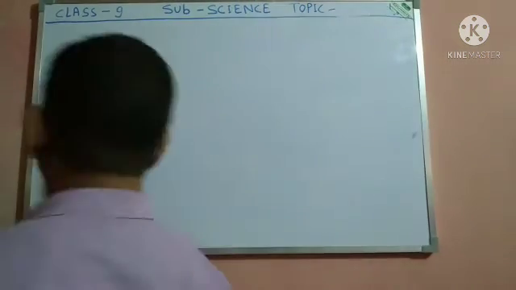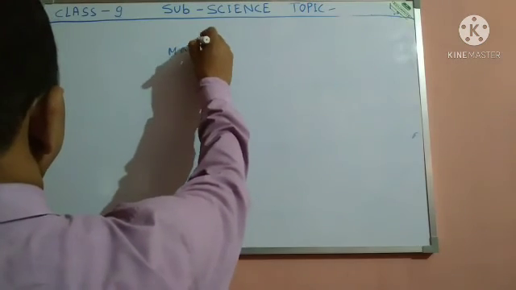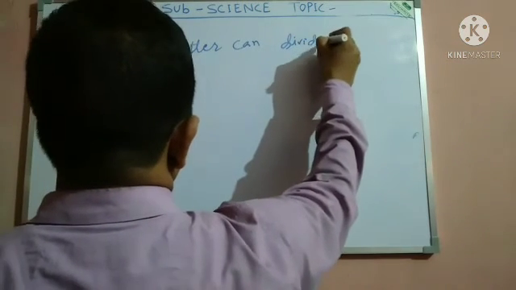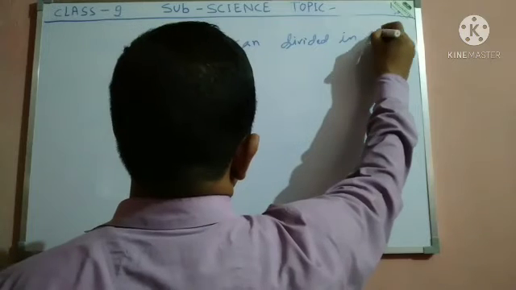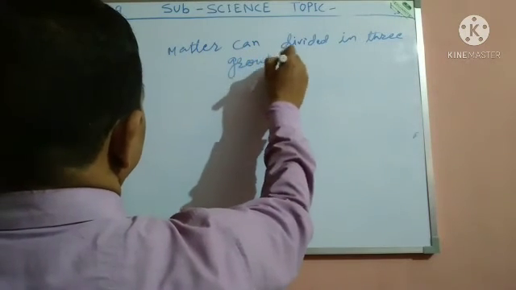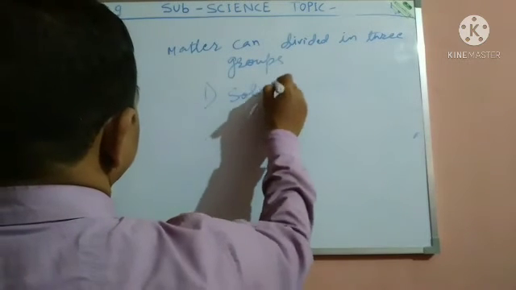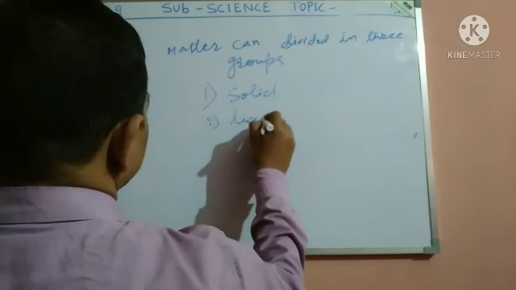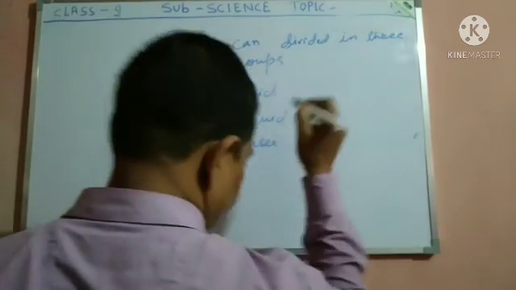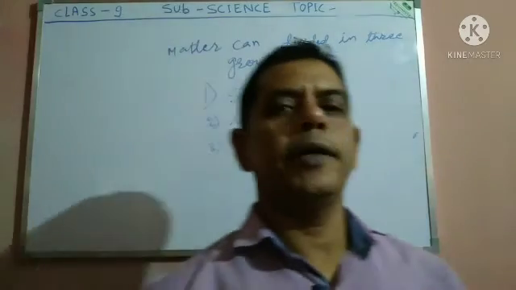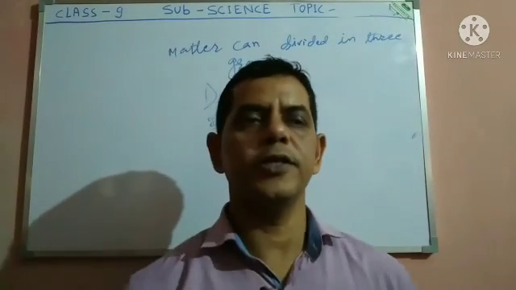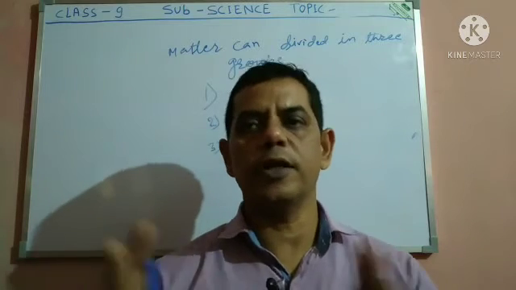So matter can be divided into three groups: solid, liquid, and the third one is gases. So matter is divided or classified into three groups: solid, liquid, and gases. Water lies in three forms: solid, liquid, and gases.